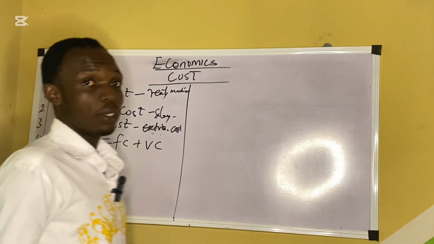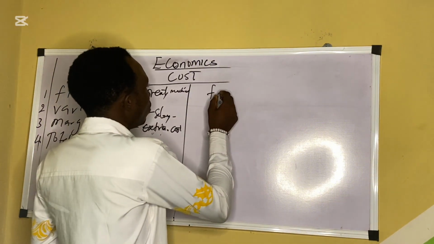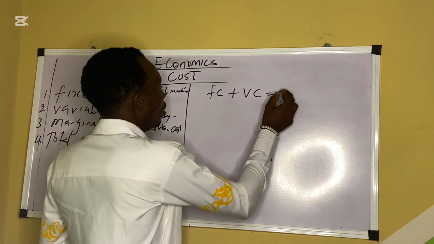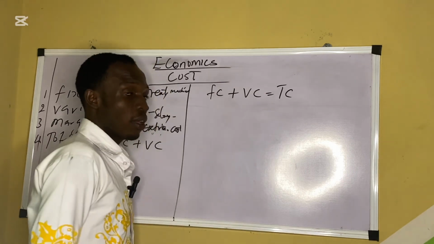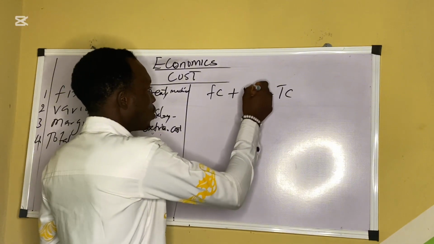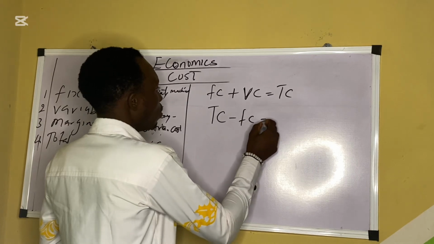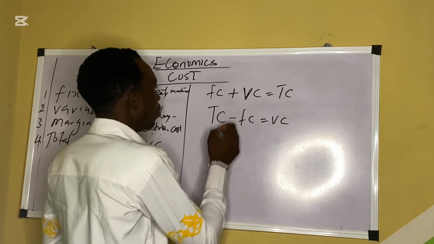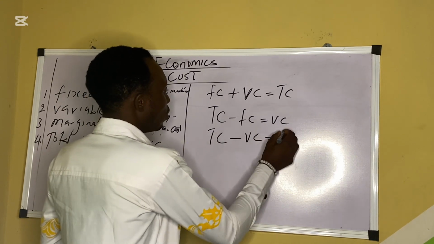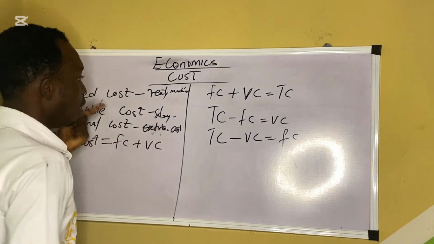Now, I'm going straight to the calculation part. Now, we have fixed cost. I've already explained what fixed cost is. Fixed cost plus variable cost is what will give you your what? Total cost. So, it's normal logic mathematics. So, if they ask you, for example, to look for variable cost, what you have to do, you say total cost minus fixed cost will give you what? Variable cost. If they ask you to look for your fixed cost, you say total cost minus variable cost will give you what? This.